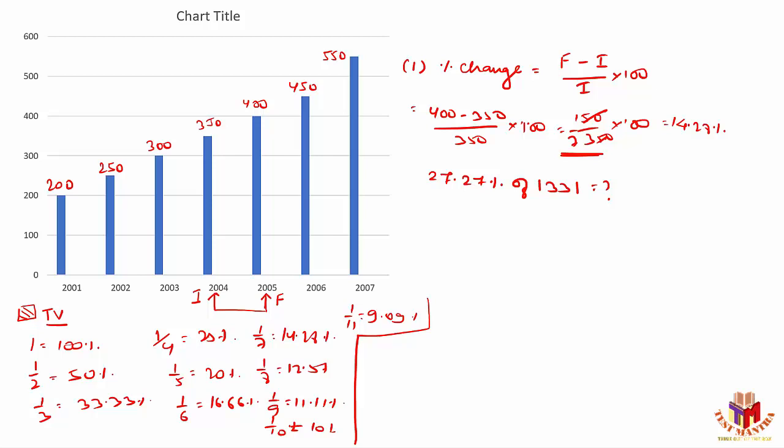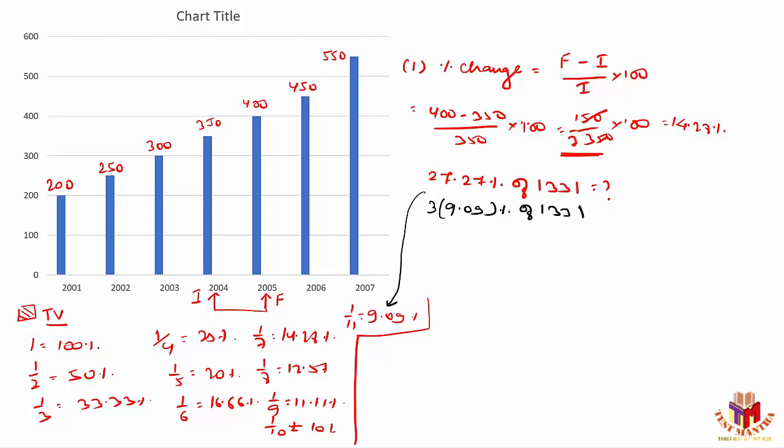It might be difficult for us to calculate these kinds of things. There, these data are useful. If you see, 27.27% is somehow related to 9.09%. That you will have to practice. So 27.27 is equal to 3 times 9.09% of 1331.